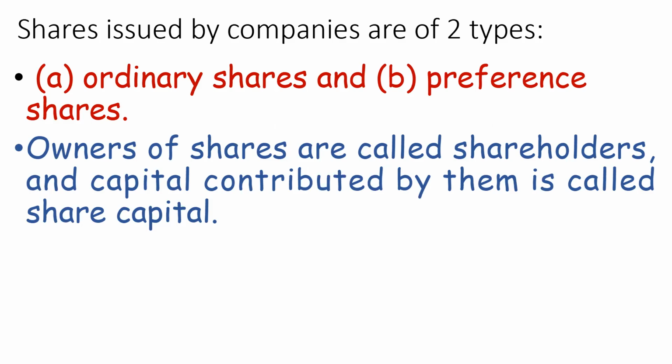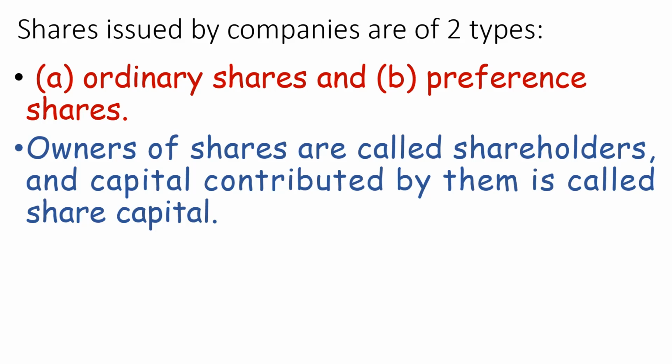Simply a financial instrument to certify that you have invested in this particular company. So you have invested in this particular company. It's the ordinary share, and you have the voting rights, in the sense that whatever decision the company has to take, you have the right to vote because you are the actual owner of the company. Coming to preference share, you don't have a voting right.